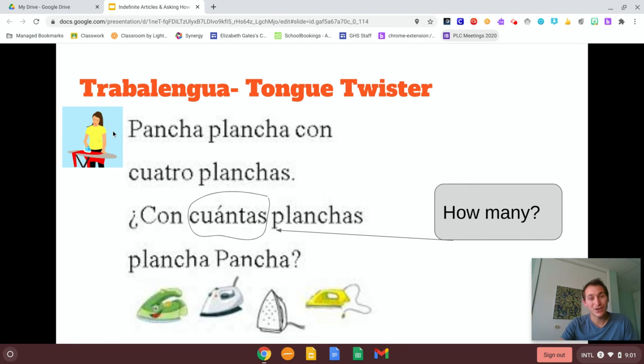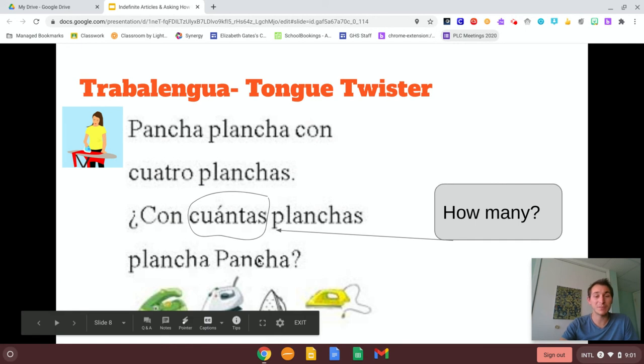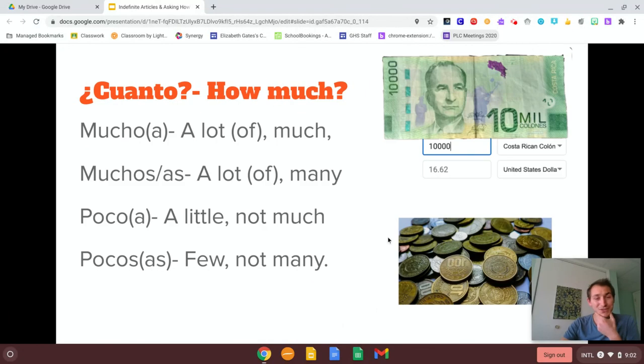So try and say this with me. Plancha, plancha, con cuatro planchas. Con cuántas planchas, plancha, plancha. Oh, it's pancha. Pancha, plancha con cuatro planchas. Con cuántas planchas, plancha, pancha. I was saying plancha the whole time. Pancha. All right, that's just for fun.